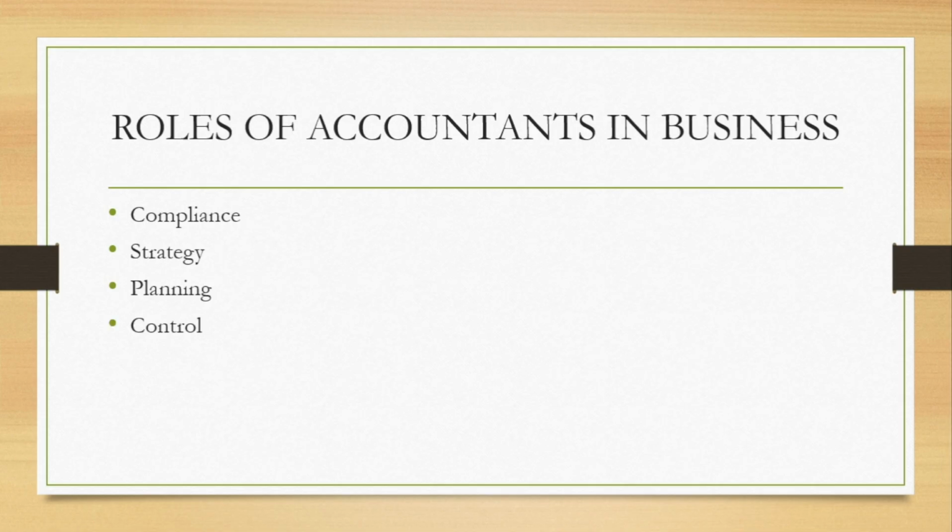Another function or role of an accountant is control. The accountant assists in setting targets and monitoring and reporting on the performance of the business, the performance of staff, the performance of the vision of the organization. As well, the accountant is involved in decision making, and this decision making is based on relevant and reliable facts. The accountant is also given the responsibility of preparing tax computations and providing relevant information to assist the business in filing its tax returns.